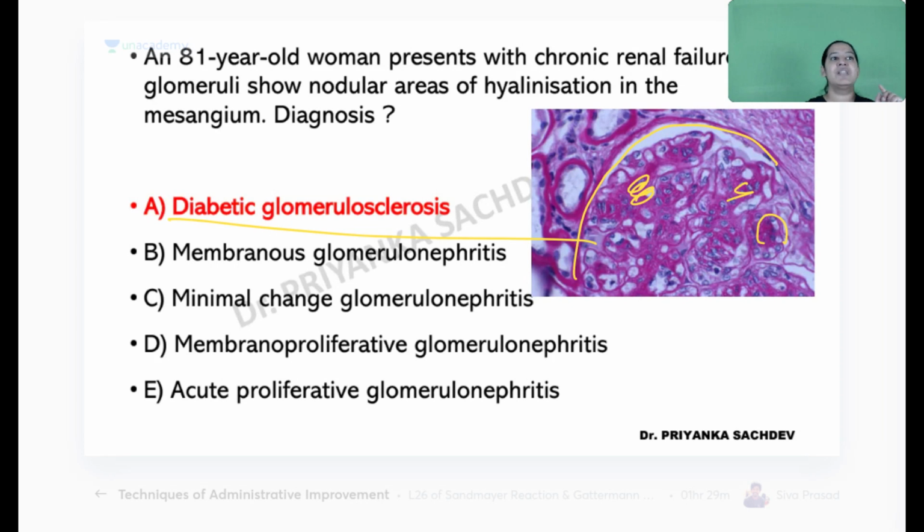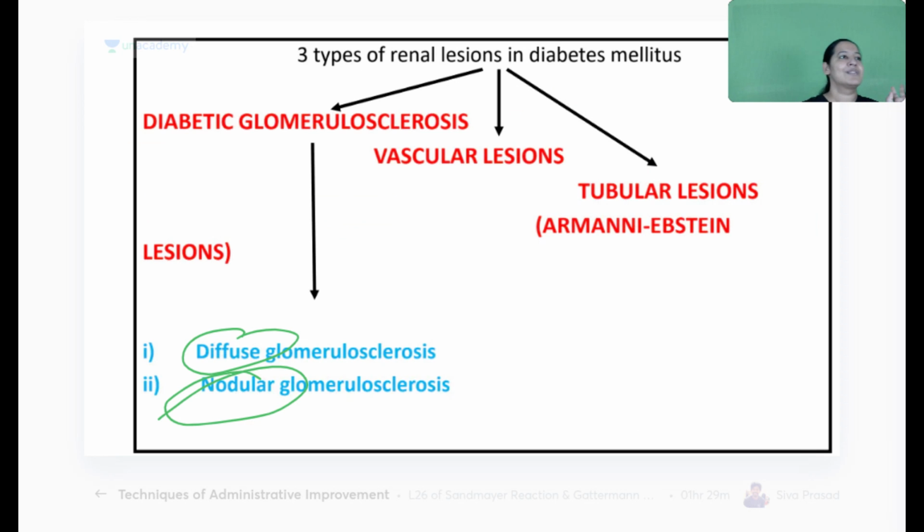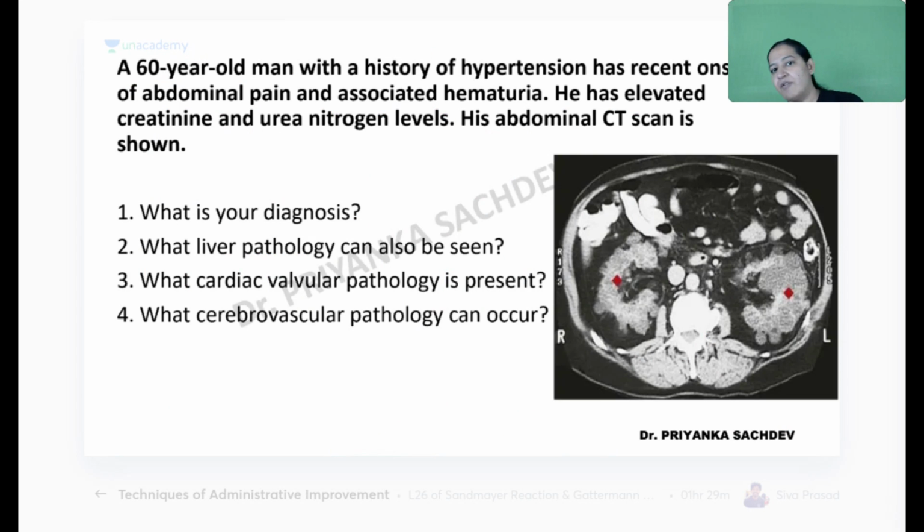Give me a thumbs up. Patient is having hyalinization in the mesangium. It is the diffuse one. Have you got it? So this is the summary. It is of two types: diffuse, nodular. Nodular also known as KW kidney. Give me a thumbs up, everyone. If I'm asking for something, you have to notify that you got it.